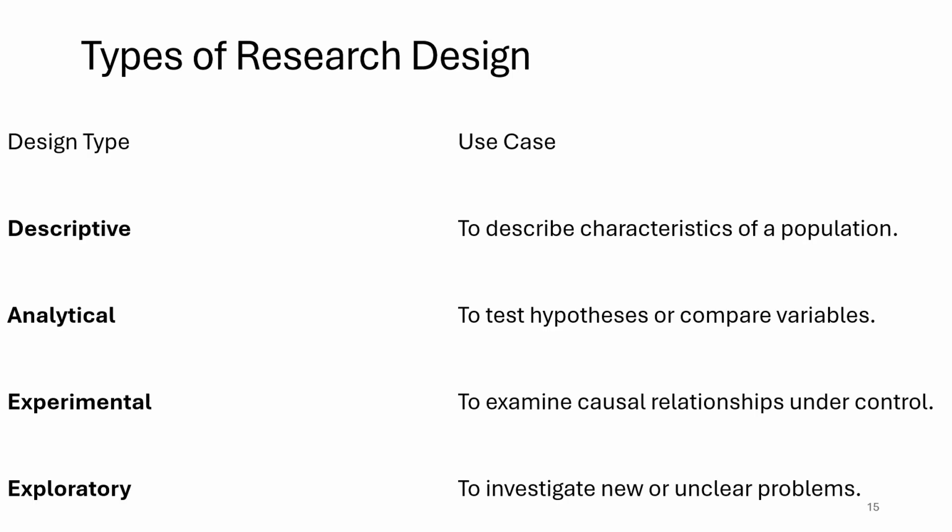Then comes experimental, to examine causal relationship under control. That means you have made a set of parameters for your experiment. Under those experimental conditions, you got a result A. Under different and modified research conditions, you got result B. Now, which one is better? That is what you will interpret with the experimental data.